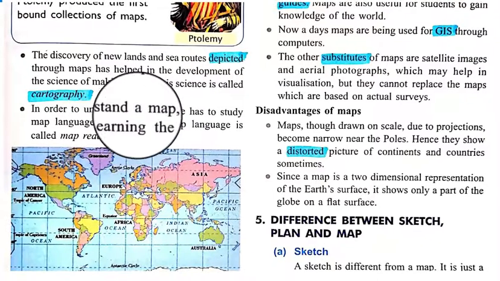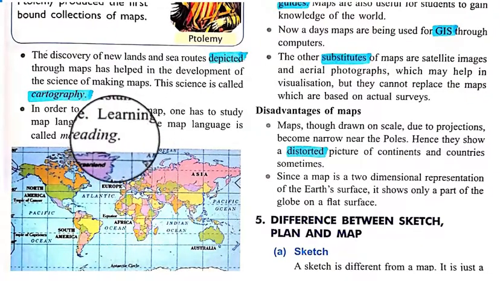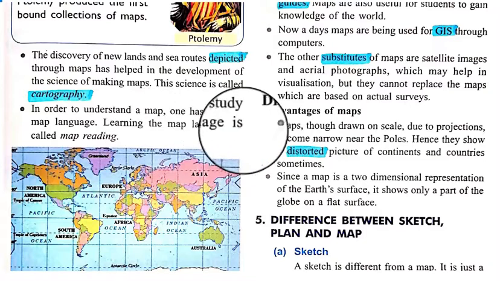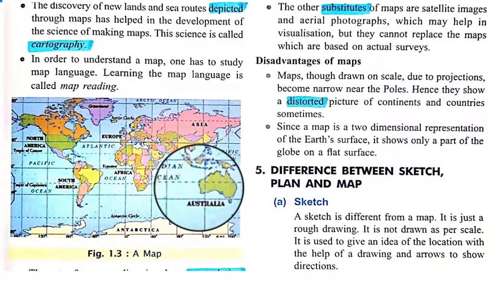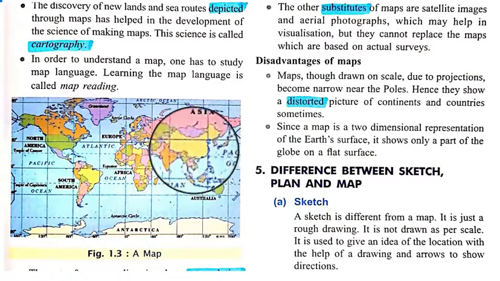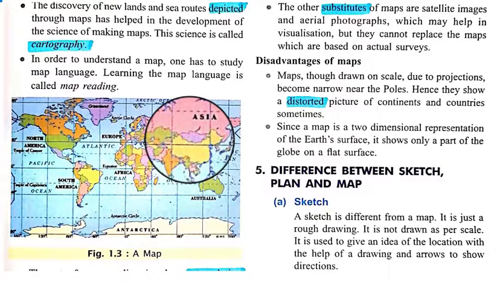In order to understand a map, one has to study map language. Learning the map language is called map reading. If we want to understand what the map actually shows us, we need to study what it actually shows.